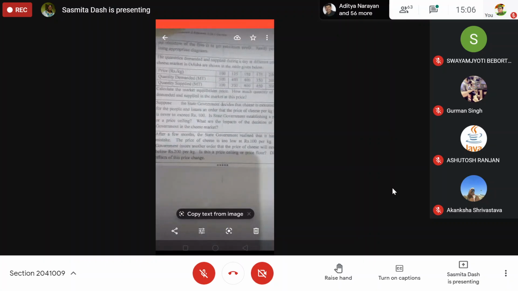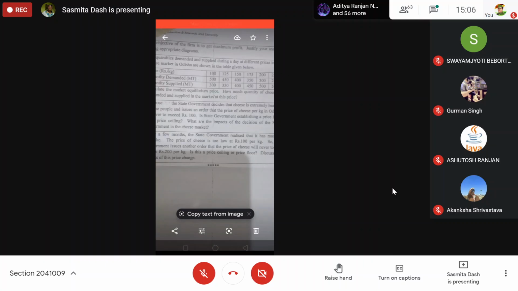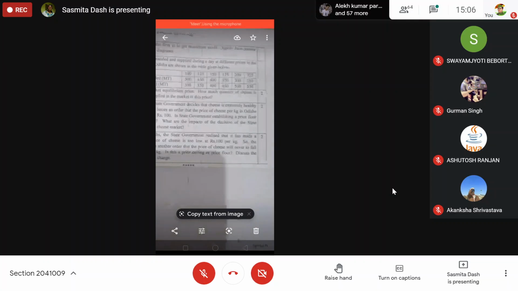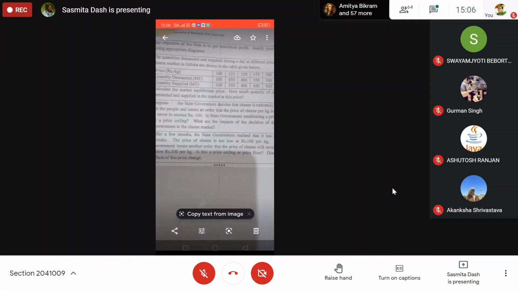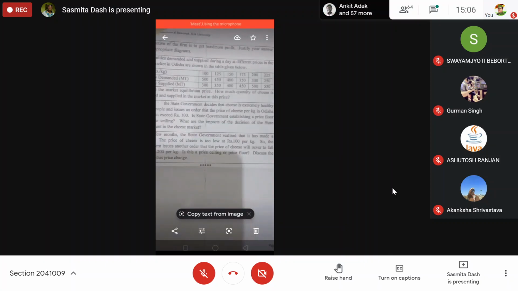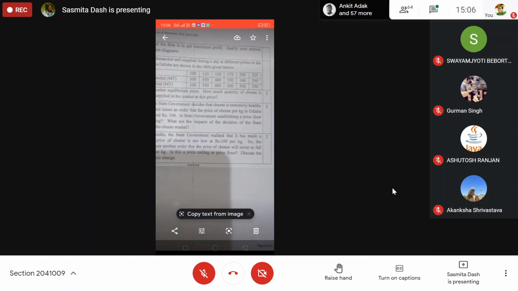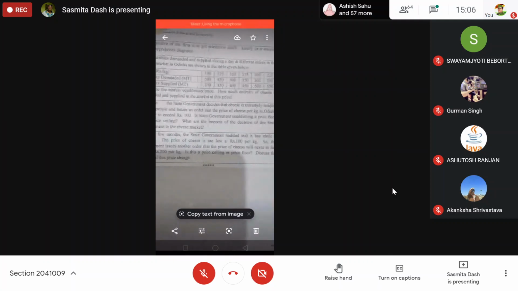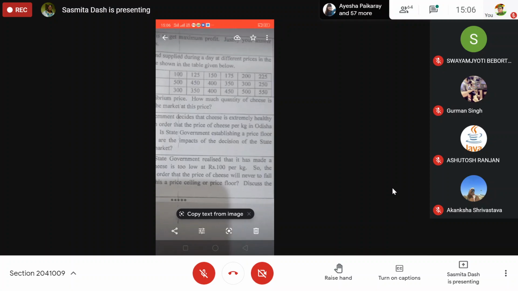The quantity demanded and supplied during a day at different prices in the cheese market in Odisha is given. What will be the equilibrium price and quantity? Looking at the table, the first row is price: 100, 125, 150, 175, 200 and 225.